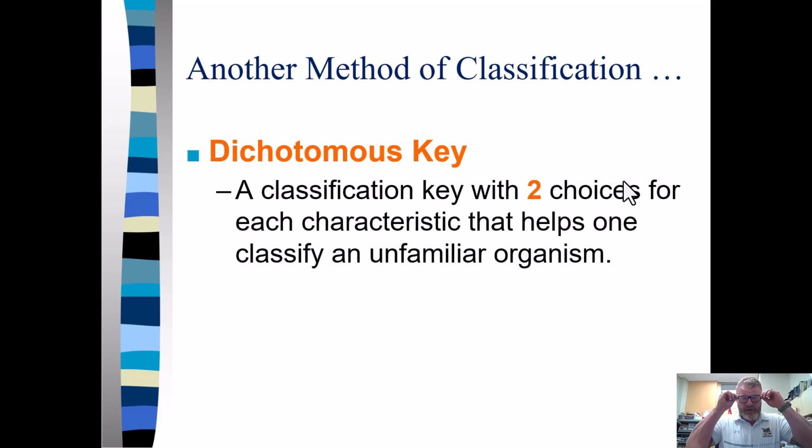All right, another method of classification is a dichotomous key. This is where you're going to have a list of characteristics and you're going to see which one fits in. If it does fit in, it may say go to 2, and I'm going to show you a picture of this so it'll make a little more sense. Like go to 2 or go to 5. But if we're out in the wilderness and we have a dichotomous key, we can easily identify what organisms are around us.